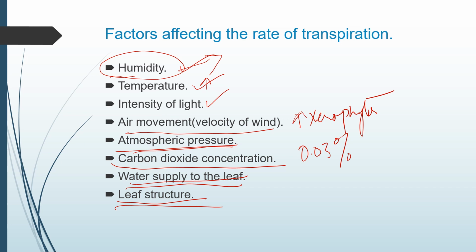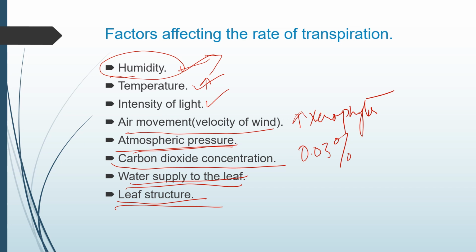If they keep on losing water in that dry climate, it will be very difficult for the plant to produce their own food. They need water for photosynthesis also, and the leaves can't get a continuous supply of water in those dry regions. So they have a thick cuticle, which is their adaptation, to prevent the loss of water. On the other hand, in shady plants, leaves have a large surface area and a thin cuticle, so they lose water, and this loss of water causes more transpiration.